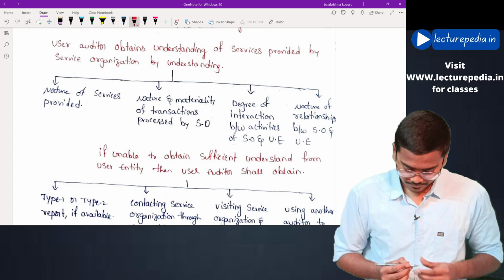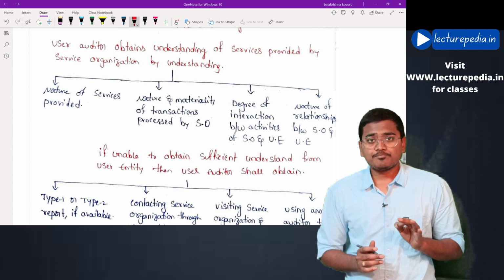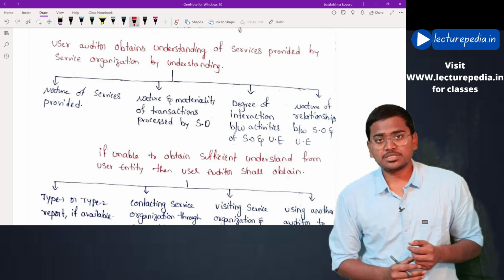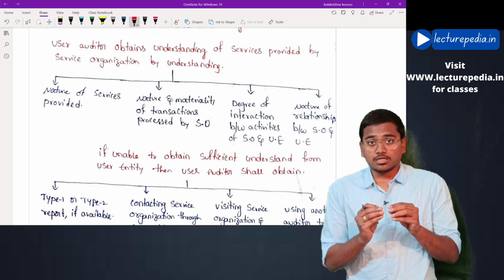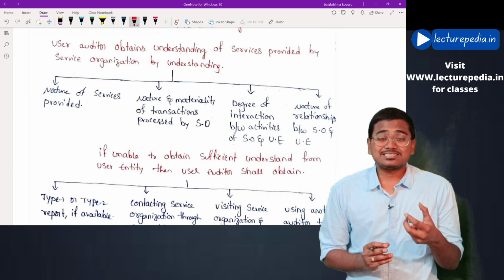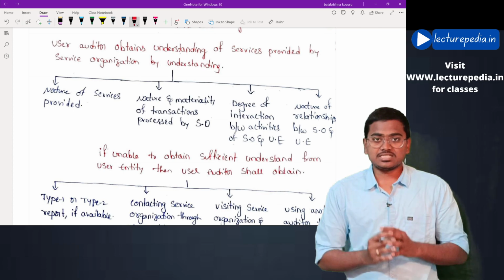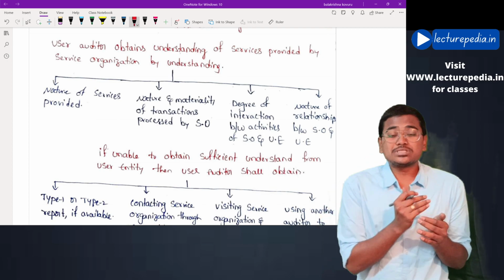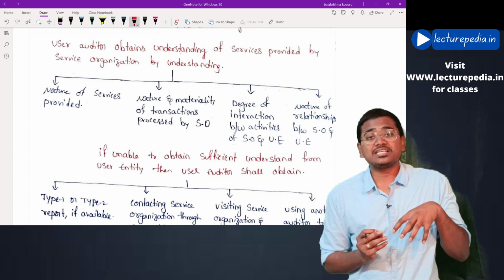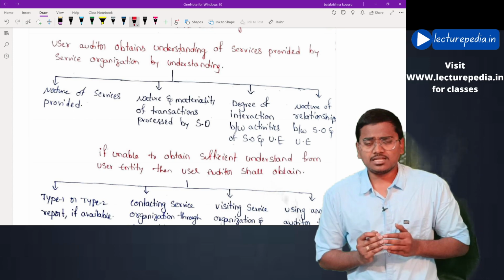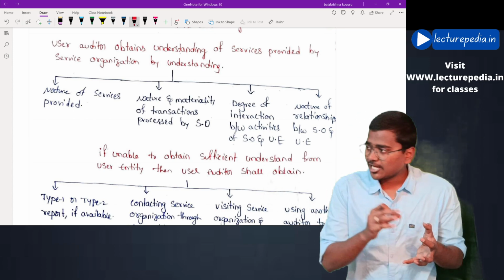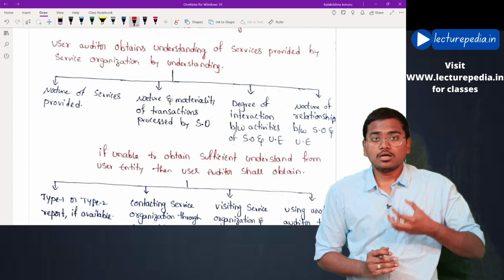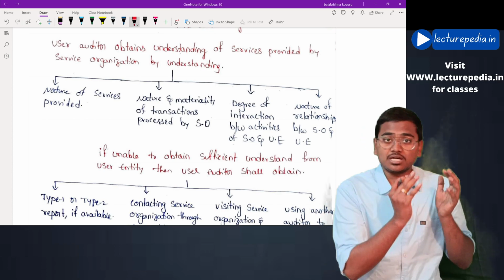First of all, once the auditor starts the audit of financial statements of the user entity, the auditor will obtain an understanding of those services which are outsourced to the service organization from the user entity itself. First of all, the auditor will try to see if he can obtain an understanding of the transactions that have been outsourced from the user entity itself. How will the auditor obtain an understanding of these transactions from the user entity?